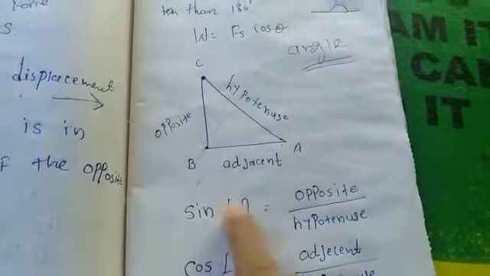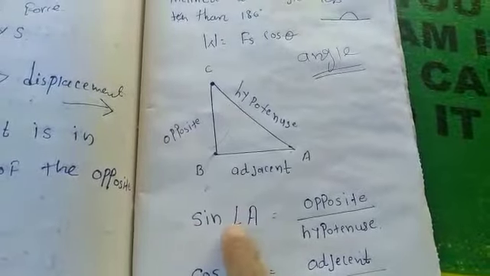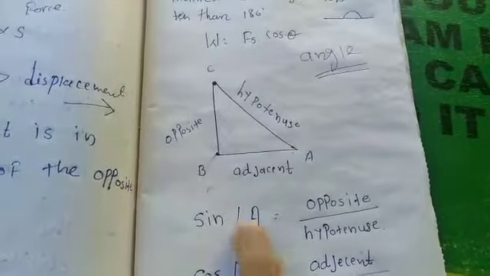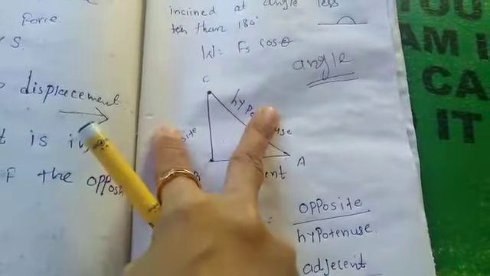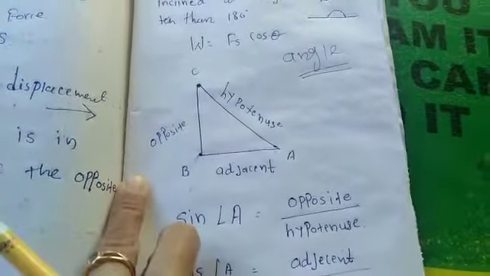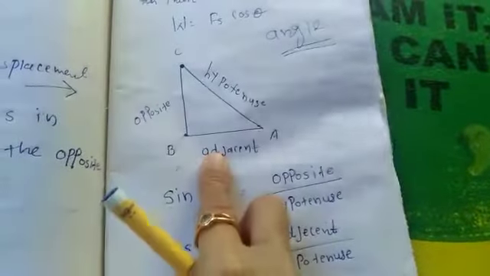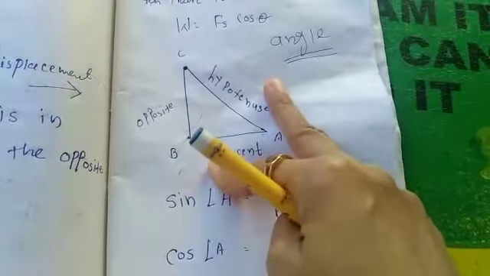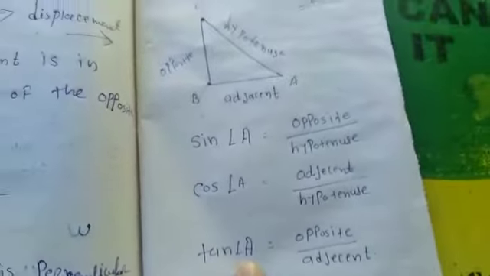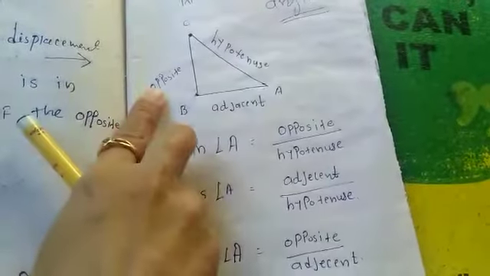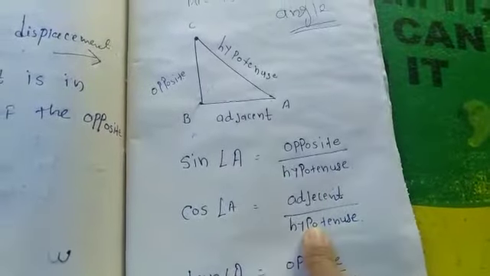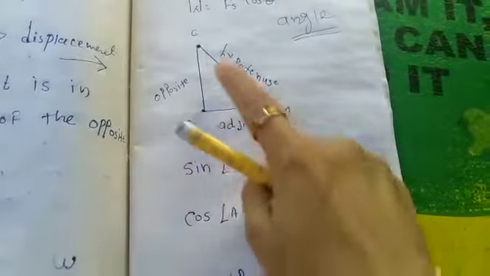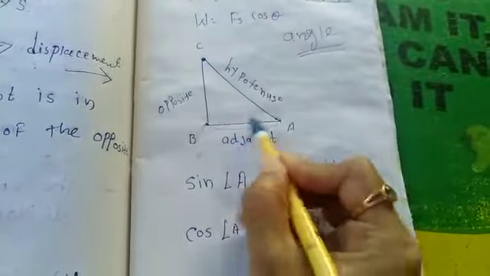So sine, here you can say angle A or theta, right? Sine A is what? Opposite upon hypotenuse. Cos A means adjacent upon hypotenuse, and tan A is opposite upon adjacent. Here consider the adjacent upon hypotenuse. Adjacent upon hypotenuse. Now in cos consider this.